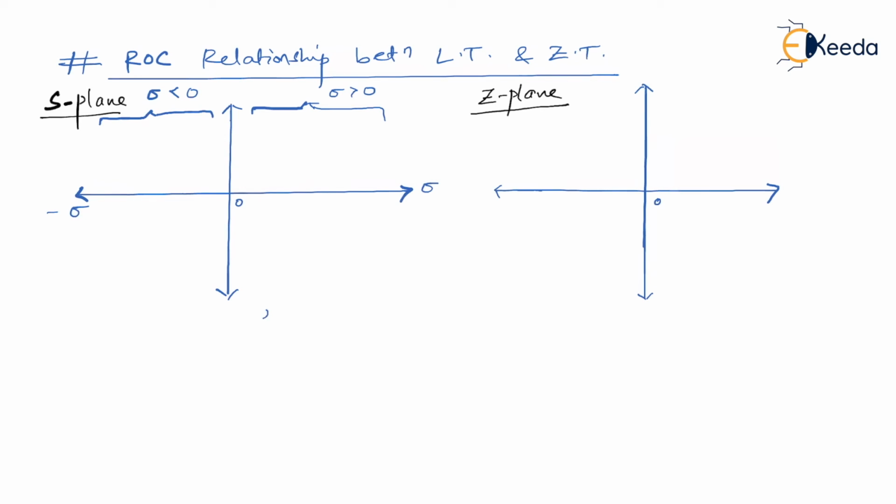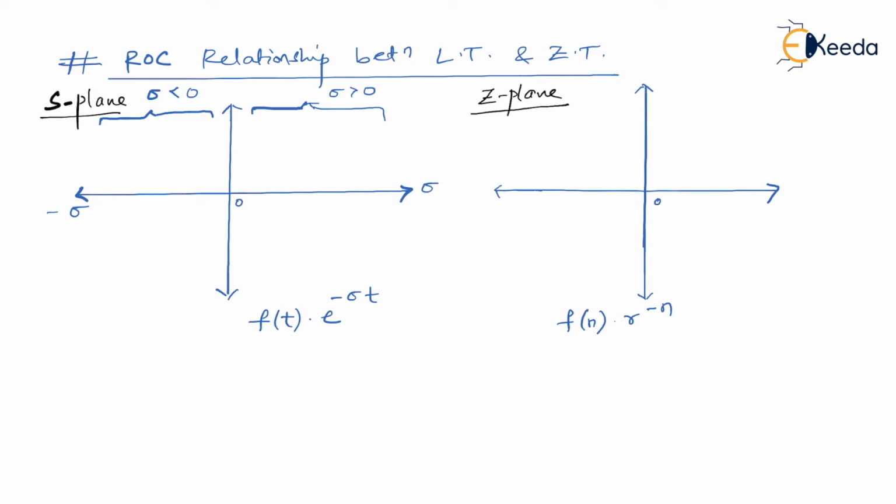See, if you remember, you had function f of t which was unbounded in nature; to make it bounded, you multiplied with the conversion factor e to the power minus sigma t. Similarly, in case of discrete time, you had a signal called f of n, which was unbounded in nature. To make it bounded, you multiplied with r to the power minus n. I hope you got my point.